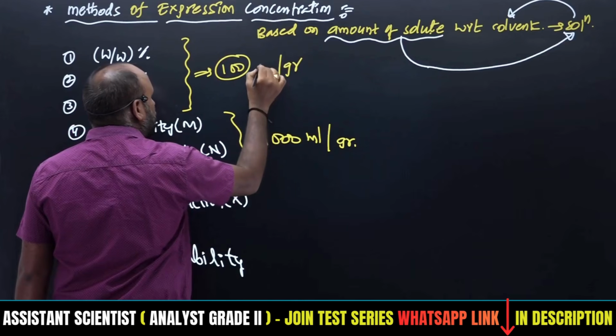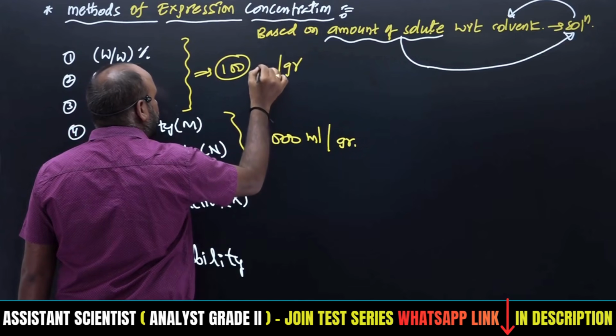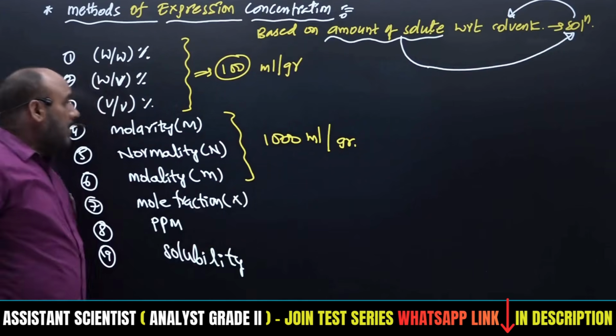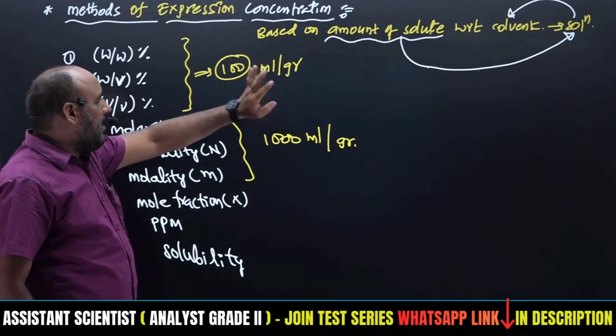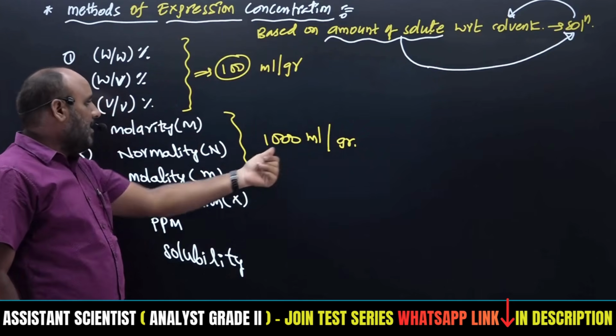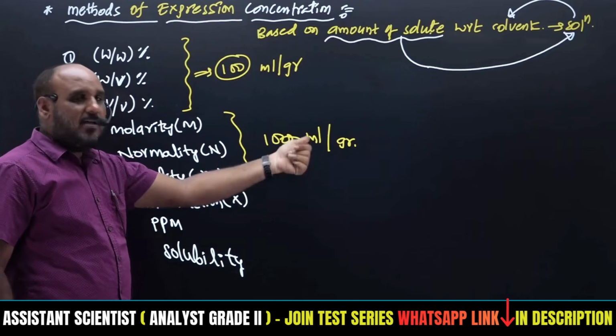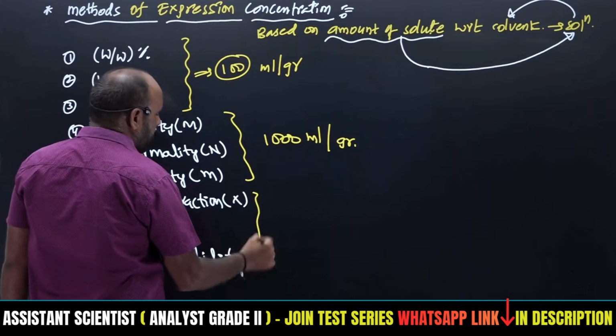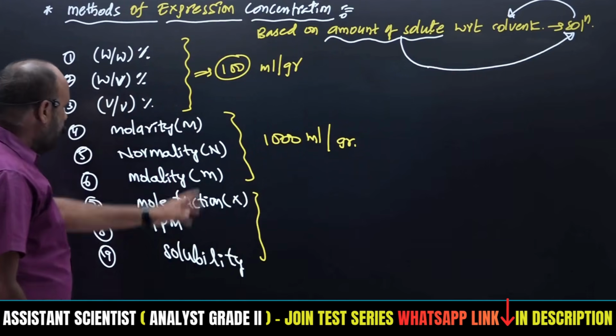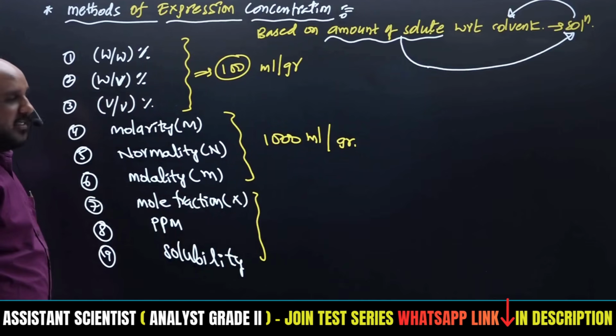So we just have to keep it in mind. From that we will get the definitions. The first three will be related to 100, that is either in ml or grams. The next three will be related to 1000 ml or 1000 grams, right? So somehow the three will be quite different independently. So individually we have to make the definitions of all these three.